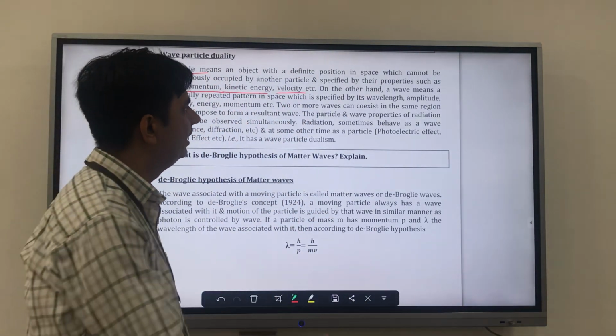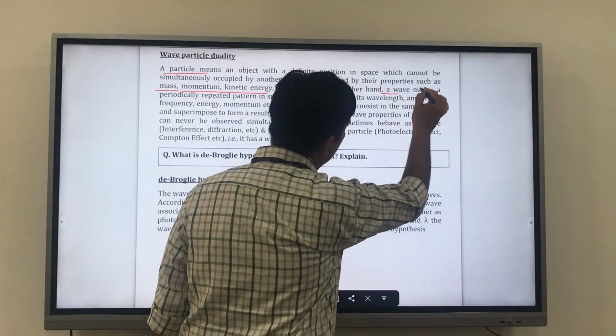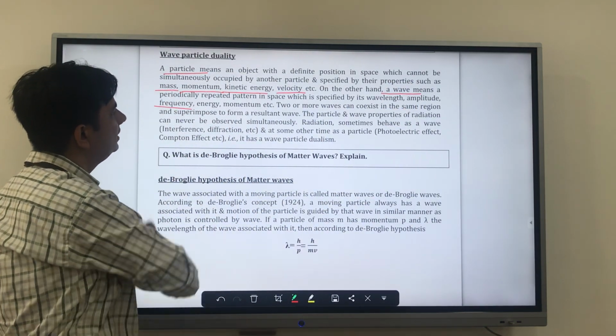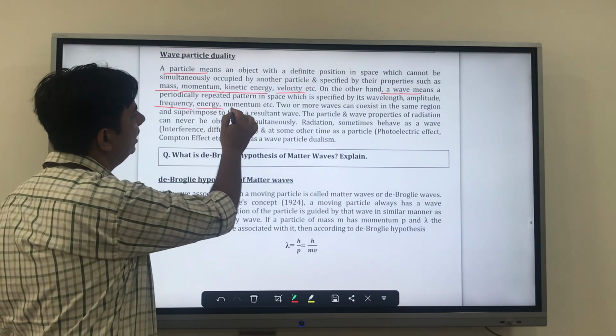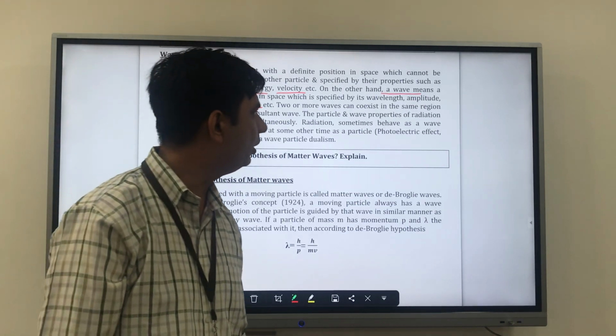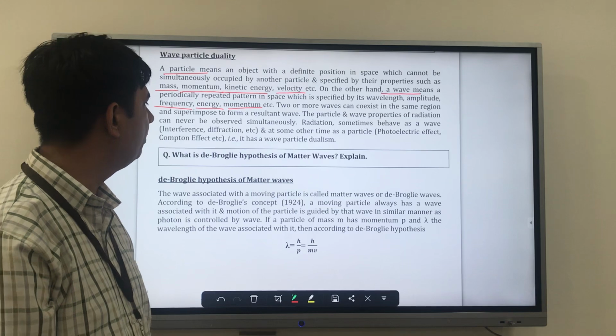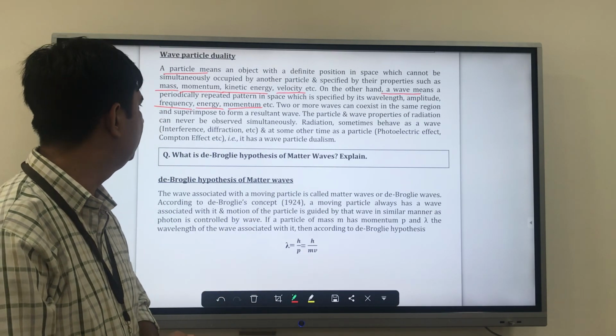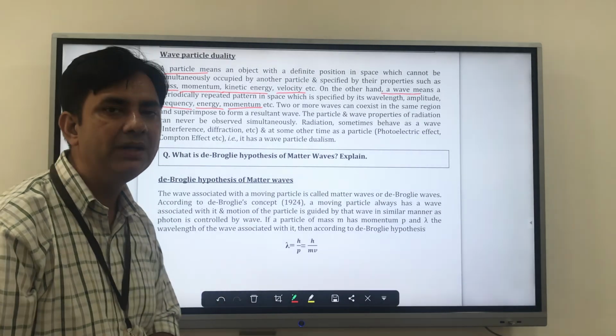On the other hand, if something is said to be a wave, then it must have a frequency, it should have an energy, and it should have a momentum. Two or more waves can coexist in the same region or superimpose to form a resultant wave, and the particle and wave properties of radiation can never be observed simultaneously.